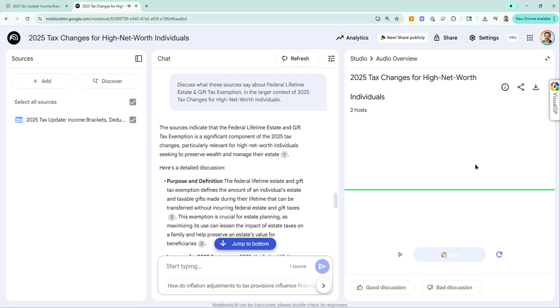There's the interactive mode, where I can join into the conversation, which is really cool. So now they're talking, and I can click on Join and join the conversation, meaning I can ask them a question. Really can. So let's try that. Join.